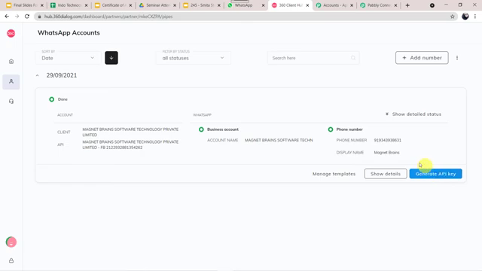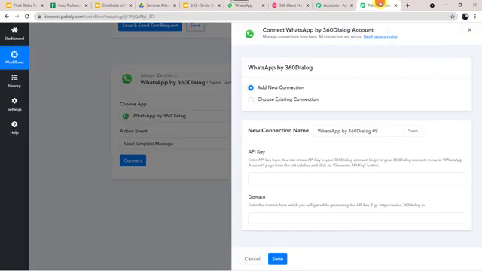So I'll just go to my Pabbly Connect and I have already generated the API key. I will paste it over here. Okay. Now let us read the domain also. Enter the domain here which you will get while generating the API key. Example is also mentioned, that is https://.